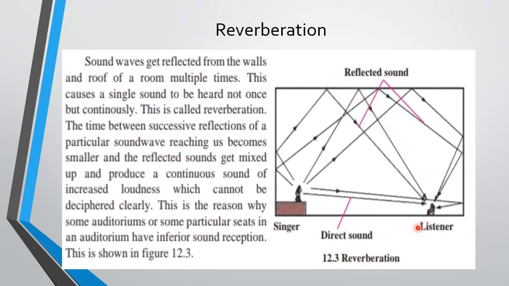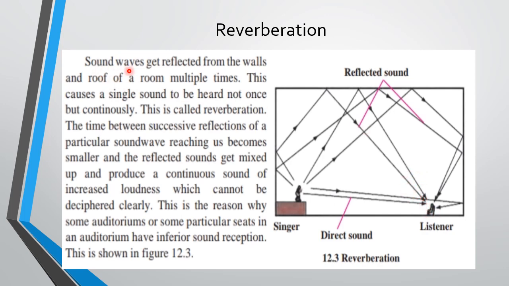You are not able to understand, because the sound waves are coming from everywhere. See how many arrows they have shown. From here again coming to you, then from here dashing in, and then coming to you, then straight coming to you. So it is the overlapping of the waves which occurs.